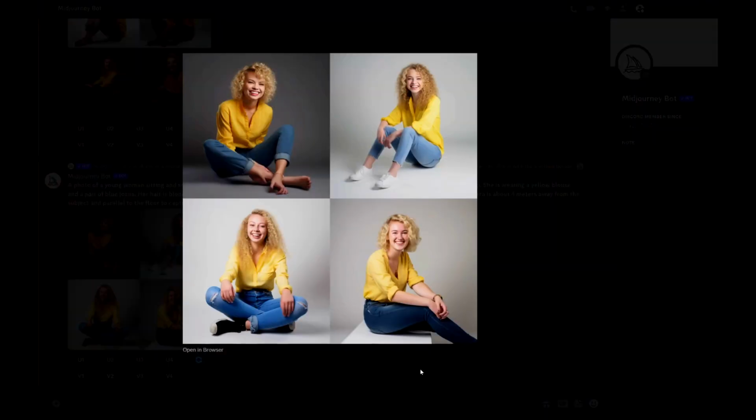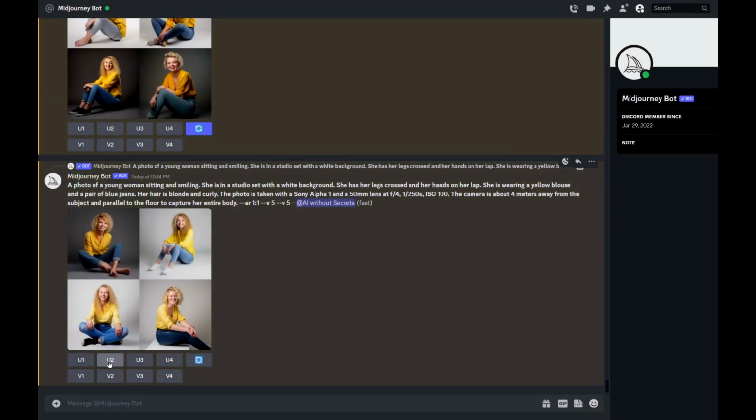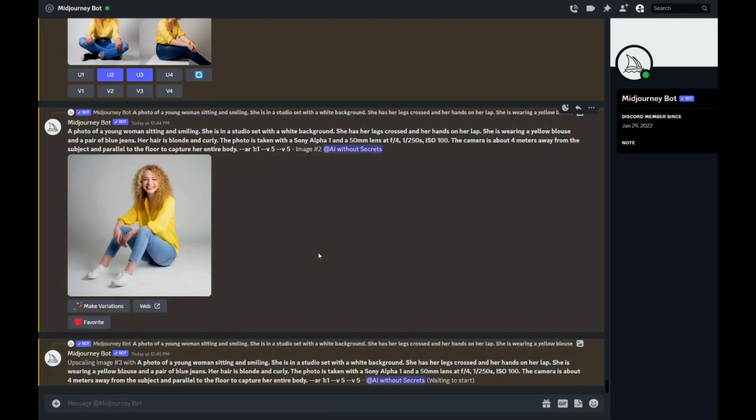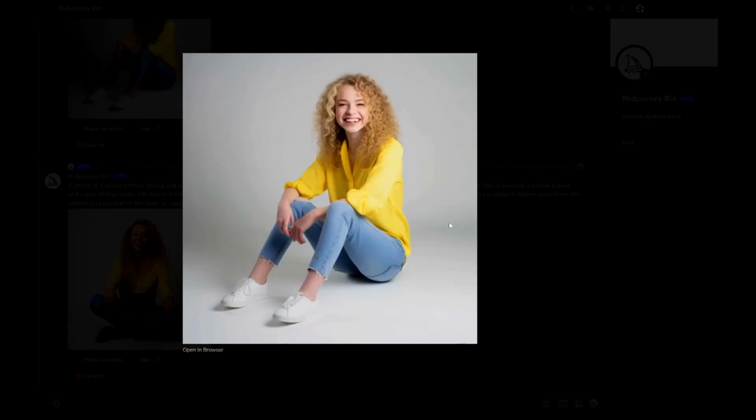When we zoom in, we can see that the first photo is one of those bizarre things that Midjourney creates, where a hand can be seen in place of a foot. So, while this image is obviously unsuitable for our purposes, the 2 images that follow appear to be quite good. However, when we enlarge the second image, we can see that the teeth of this model are also unusual, so we'll try to upscale the third image.